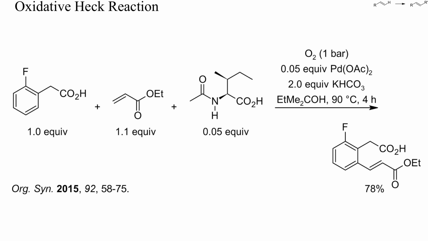Unlike in the previous example, here only 1 equivalent of arene was vinylated with a slight excess of ethyl acrylate. The regioselectivity of arene palladation was established by chelation with the carboxylate. A small amount of N-acetyl isoleucine was used as ligand, and the reaction conditions were somewhat alkaline.